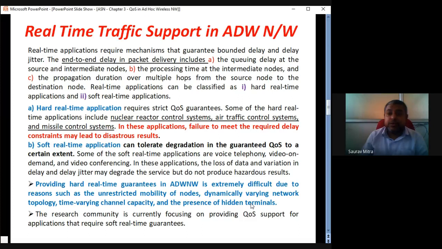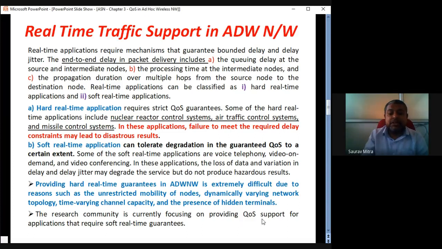But then also we are trying to do that, and how we can do that: MAC layer solutions, network layer solutions, routing protocol based solutions. All these things are explained in this chapter. So this is actually the crux, the main theme of this chapter. Though the ad hoc wireless network has mobility issues, dynamic network topology, dynamic channel capacity, and presence of hidden terminals, still we should be able to provide quality of service for ad hoc network based applications. How can we do that? That is through layer based solutions, which are explained in this chapter in the later slides.